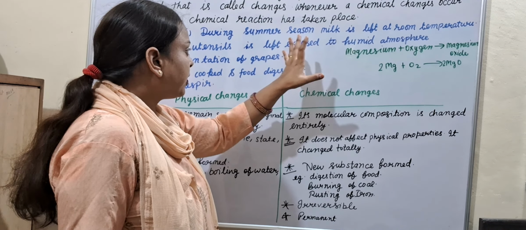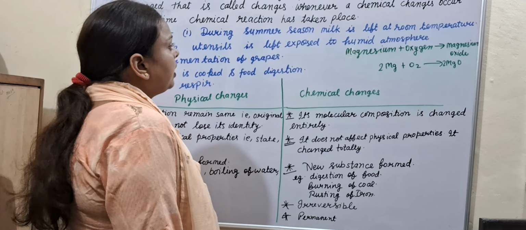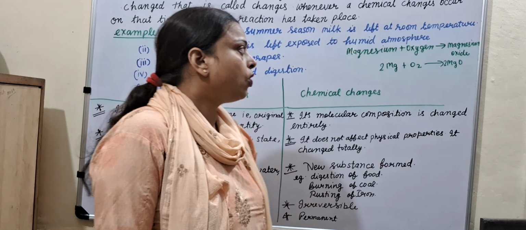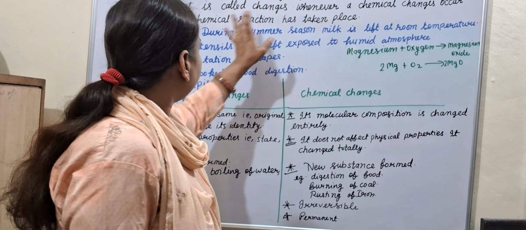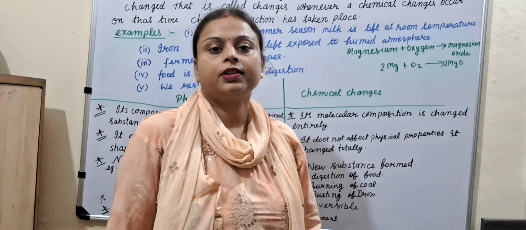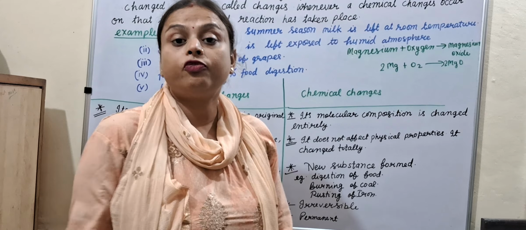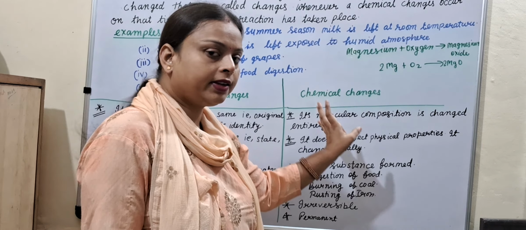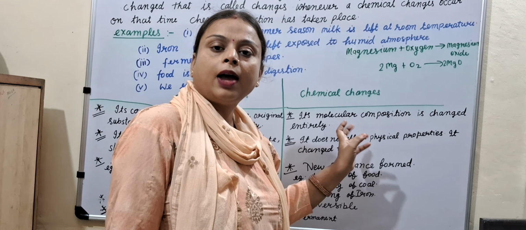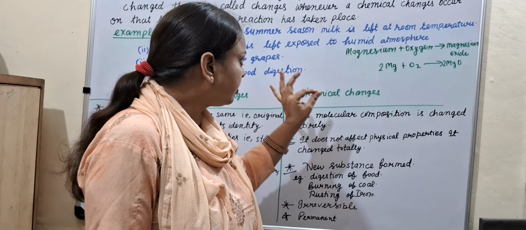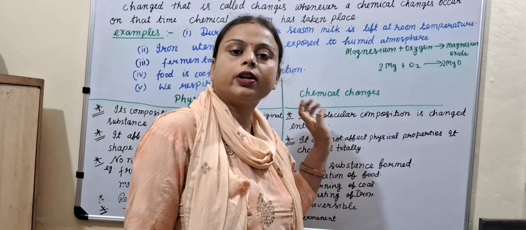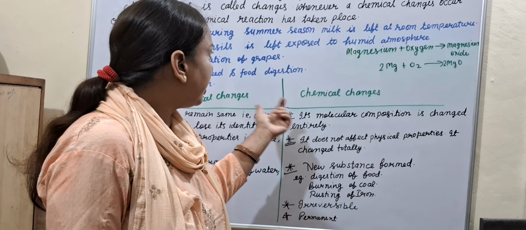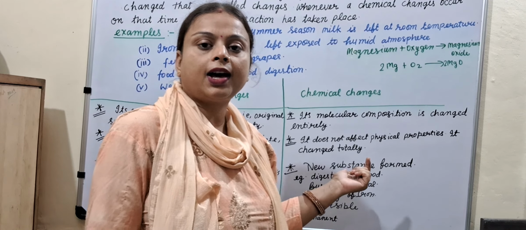Iron utensils left exposed to a humid atmosphere, and during the summer season milk is left at room temperature. Okay, so this is today's class, the differences between physical and chemical changes. I repeat again, what are physical and chemical changes? Please listen carefully. This is the revision class series. Today I am starting the revision class series. This is a continued topic starting from chapter 1 through all the next chapters. So please stay with us and revise all your chapters, class 10th students.